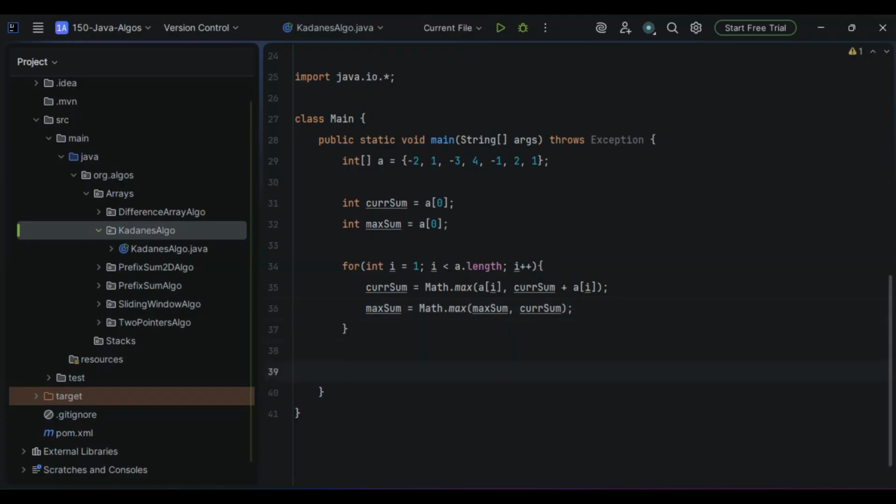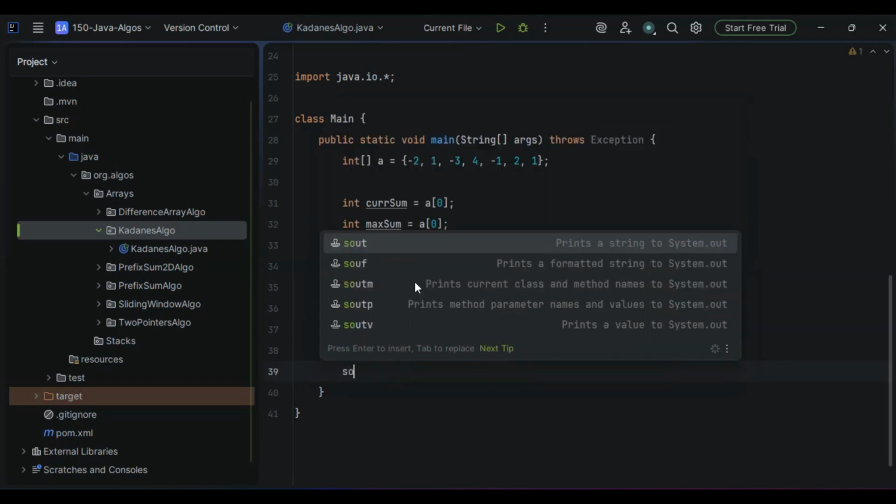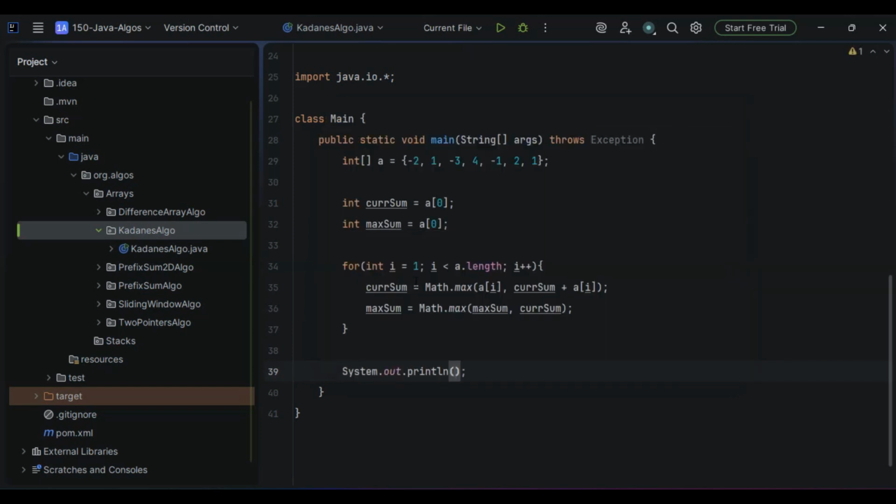Next, I'll go with a sout just for the interactiveness, so we have to print the maximum subarray sum here. System.out.println, and let me pass the max sum. Let me format the code once. So this looks good. We are done with the coding part, so let me run the code.